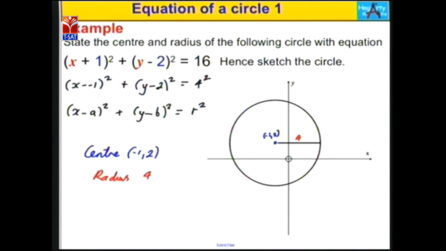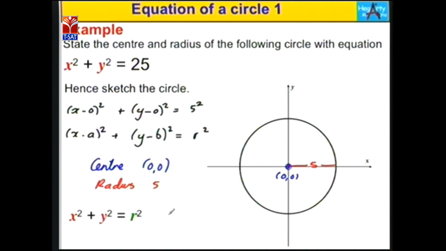Now we go for the next. Here we have another example. State the center and radius of the following circle. The circle equation is x² + y² = 25. We know the standard form equation very well, (x − a)² + (y − b)² = r². So (x − 0)² + (y − 0)² = 5².